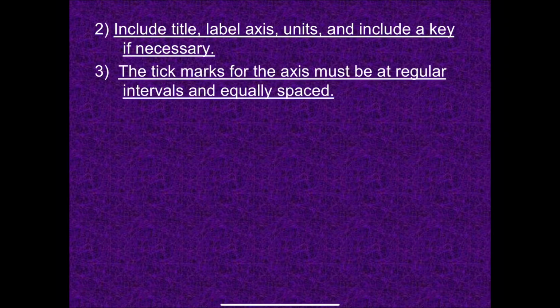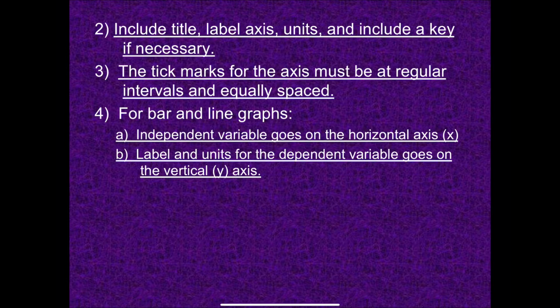So these are some of the things that I expect you to always have when you do graphs. Make sure that you include a title, and label the axes, so what the x-axis represents and what the y-axis represents. Make sure you include the units. I will always look for this. And if it has multiple lines or multiple colored bars or something like that, you need to include a key to represent what each one of them is. Make sure the tick marks on the axis are at regular intervals and equally spaced. So let me go back and show you.